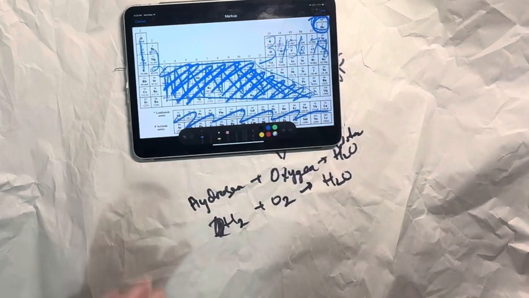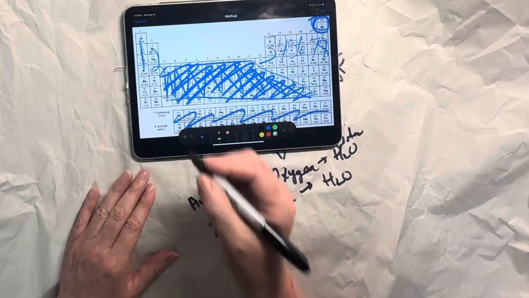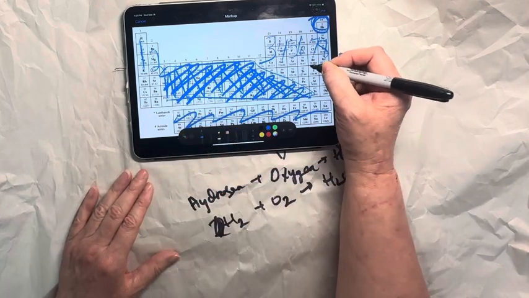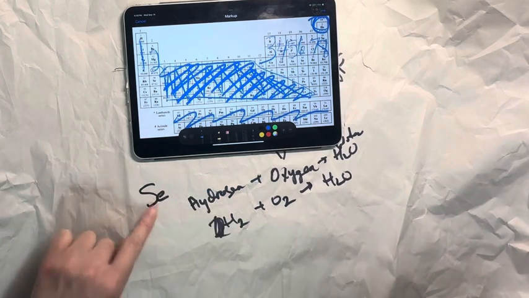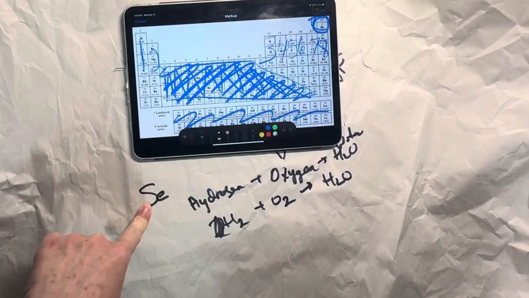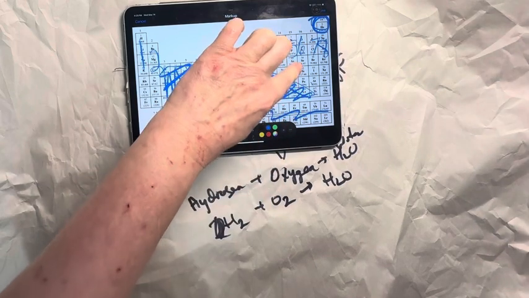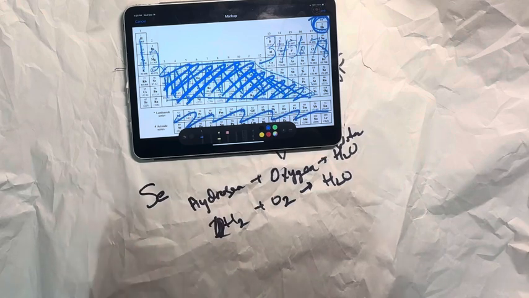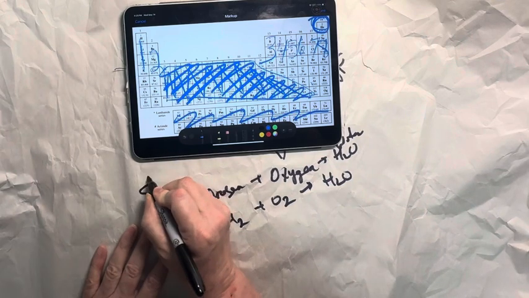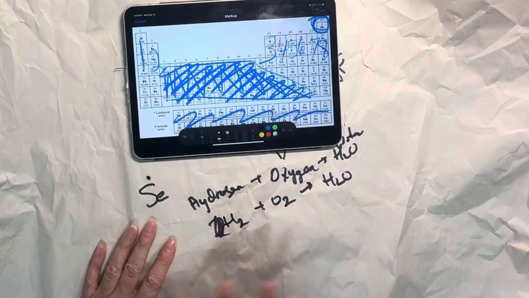Anyway, so let's say we're going to find the Lewis dot diagram for, let's start over here with selenium. The Lewis dot diagram starts with the element symbol, which in this case is Se. Now, we look at selenium, we see that it is in the 6th tall column, so I know that I have 6 valence electrons to put into this Lewis dot diagram. When you're drawing a Lewis dot diagram, you start anywhere you want to, any side you want to.